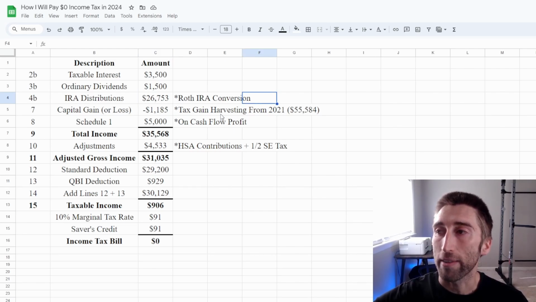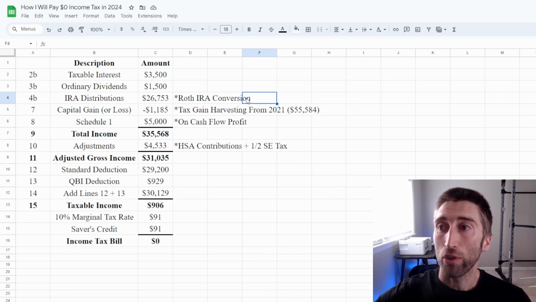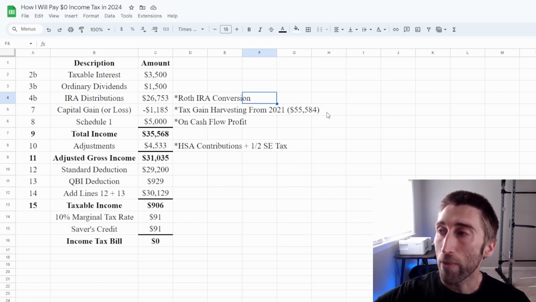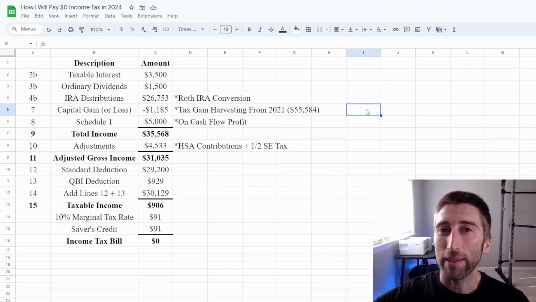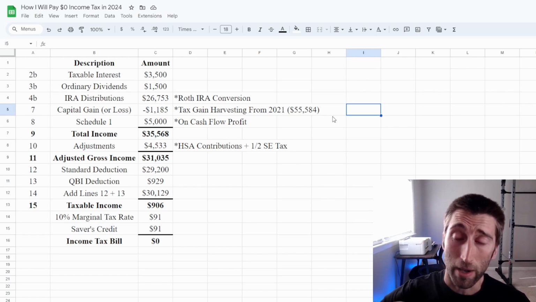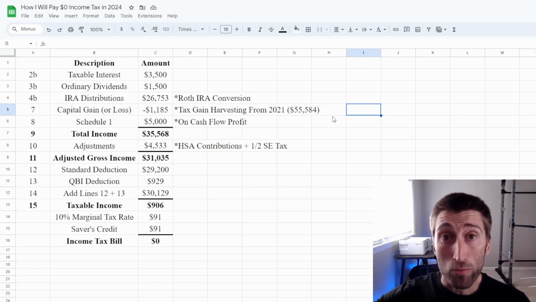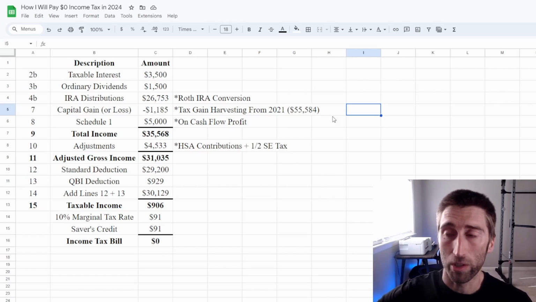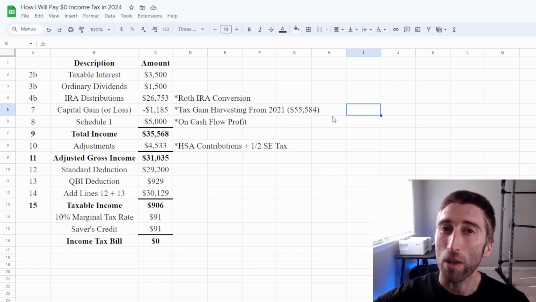And then capital gains or loss. I think I am going to show a slight loss again this year as far as capital gains go, because when I made my withdrawal for my financial independence, the amount that I'm living off of my investments a little bit, the current amount that I had was at a small loss. So I'm going to put 1,185. The reason for that, which I mentioned in a previous video, is that I did tax gain harvesting in 2021, where I realized $55,000 of taxable gains. I reset my tax basis within my taxable investment account. With that new reset basis, I've been pretty much showing a loss in these current years, or a very small gain. So I think it's going to average out to a small loss as far as taxes go.